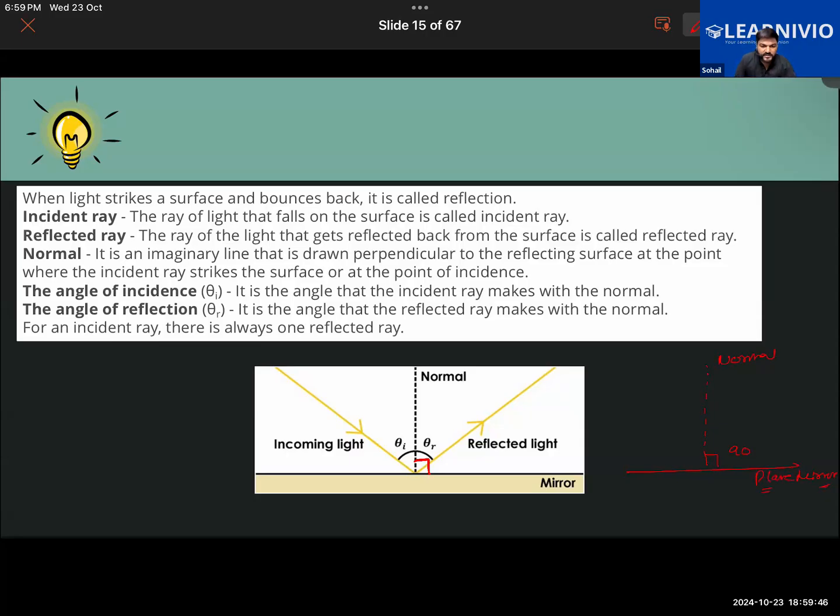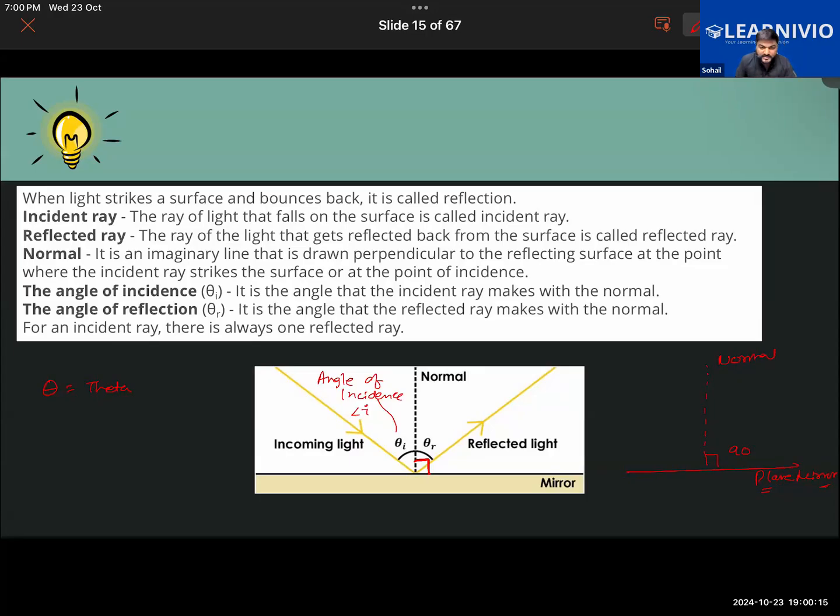Further, the angle that is formed between the incident ray and the normal is called the angle of incidence. By the way, this symbol is called theta. What do we call this? Theta. So theta 1 here is basically the angle of incidence. In short, we also denote it as angle i.